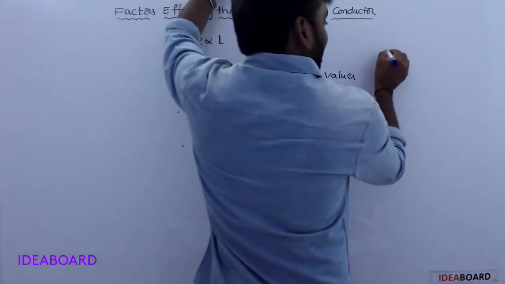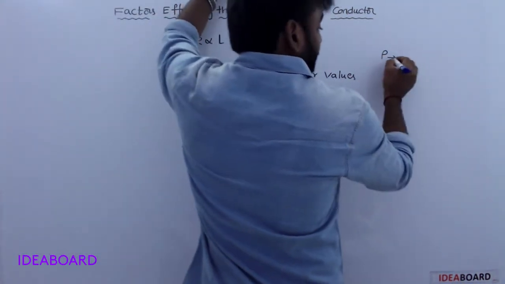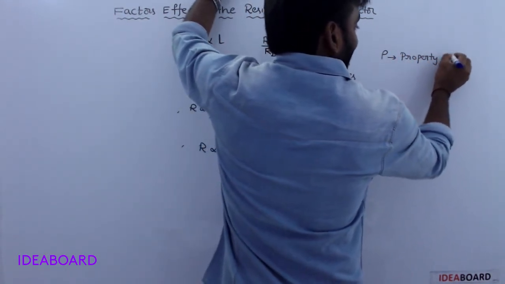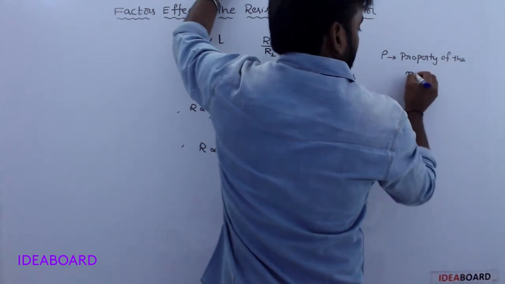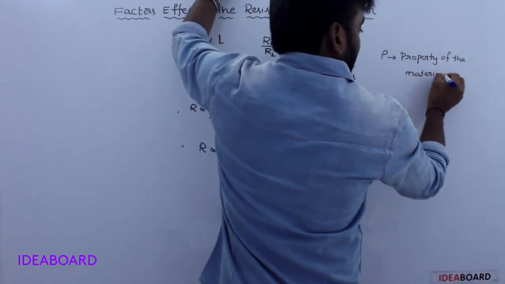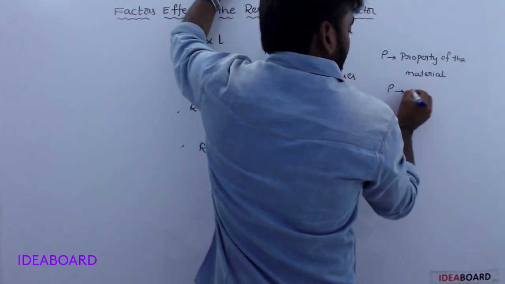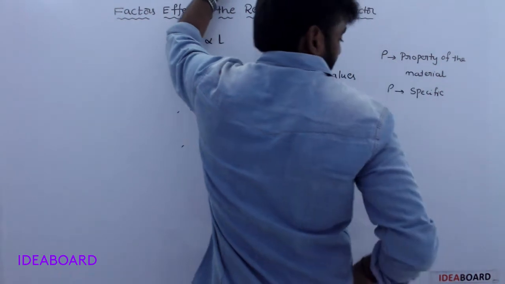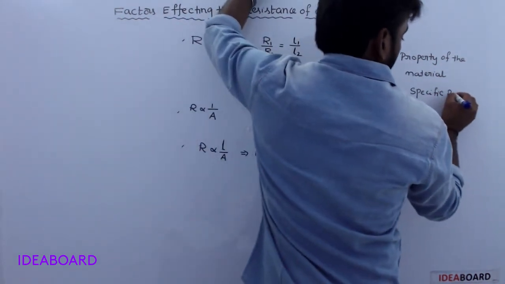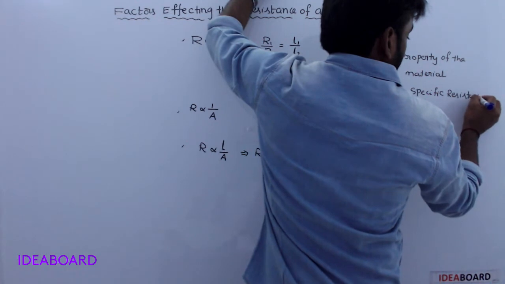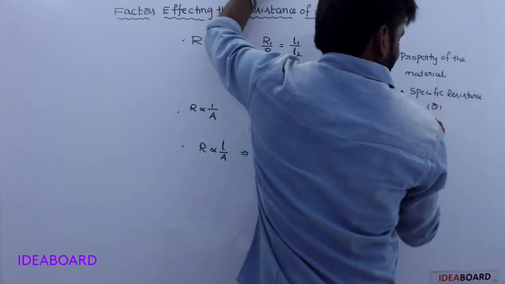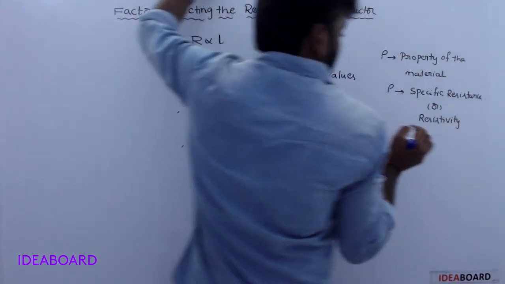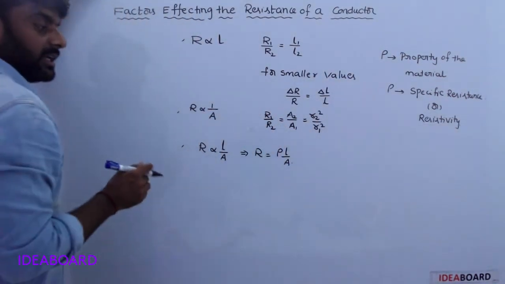Here, rho is the property of the material. Okay. Simply it is specific resistance, or simply resistivity.